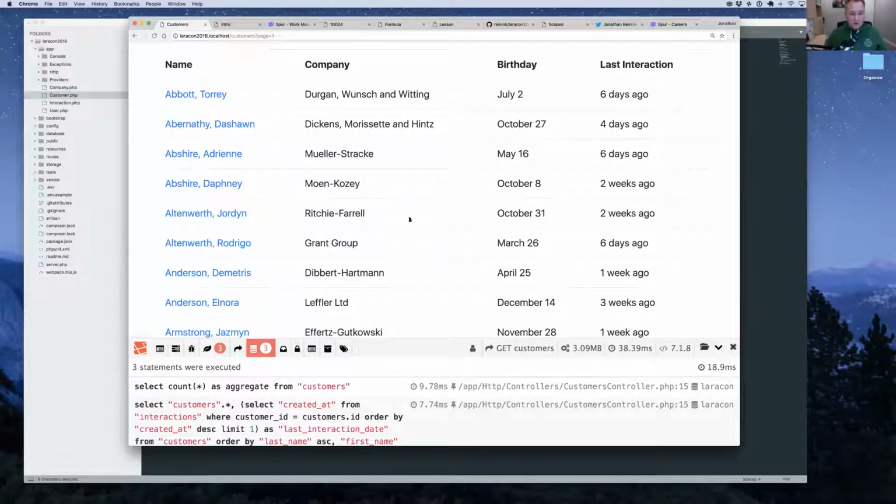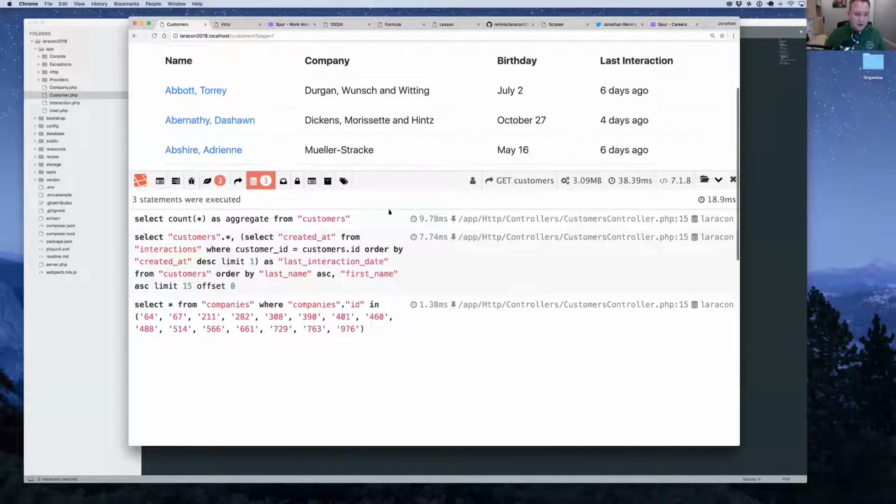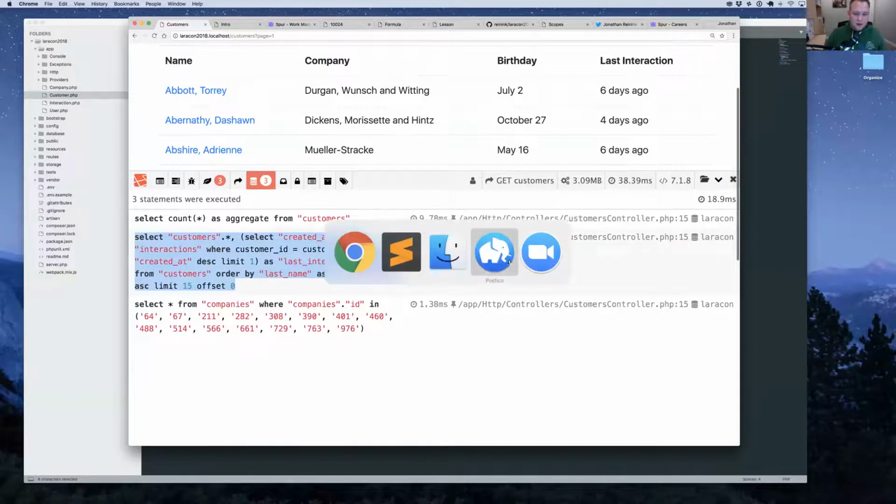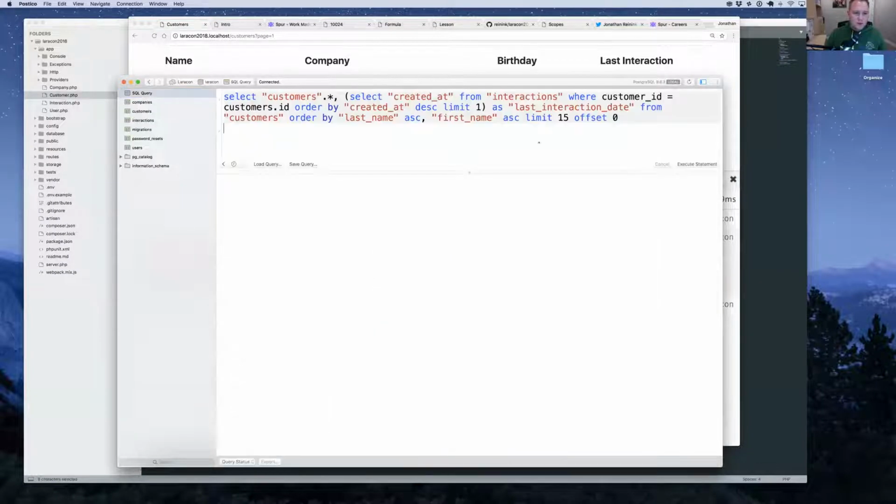And now look what we've done. We now have three database queries. We're loaded in with about 3 megabytes of memory, and we're running at about 40 milliseconds. So this is really good. And if we look here, we can see what we're doing. We're selecting the customers. I'm going to copy this for a sec and jump into Postico to show you what these results would look like.